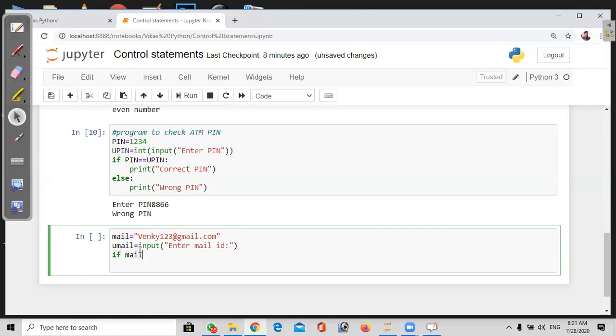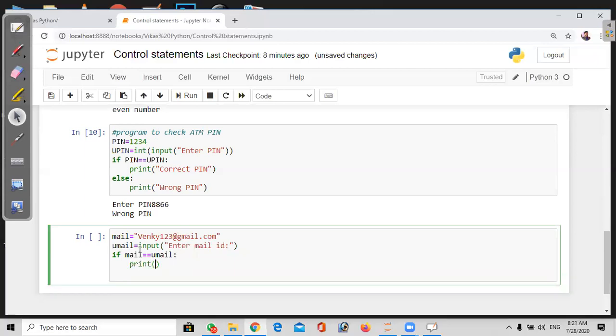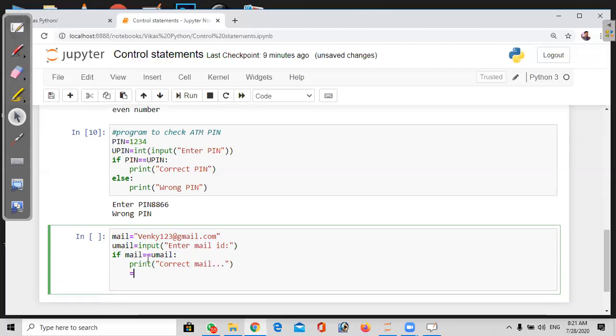If mail equal to umail, if both are the same, print correct mail, or else print wrong mail.